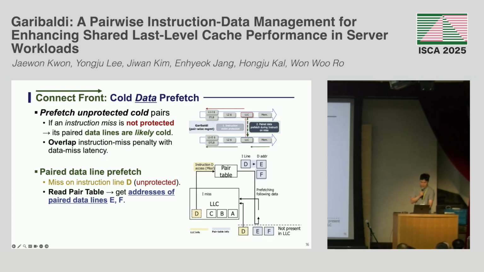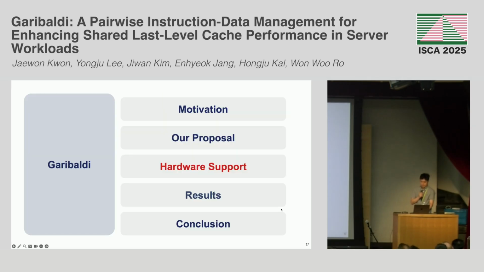When it was accessed again, that miss caused an ifetch stall. While the instruction is already in flight, we read the pair table of the instruction line and get the address of the paired data lines E and F. Using that information, we issue the prefetch, which effectively hides the data miss latency under the ongoing ifetch stalls.